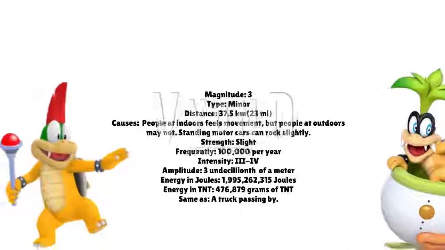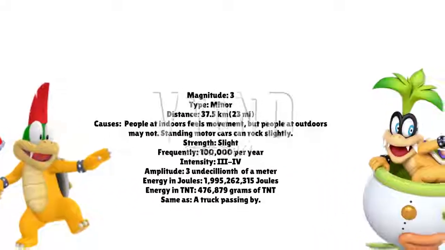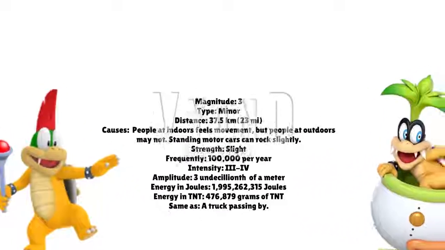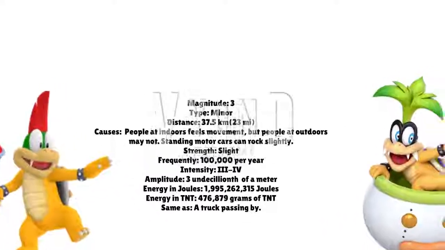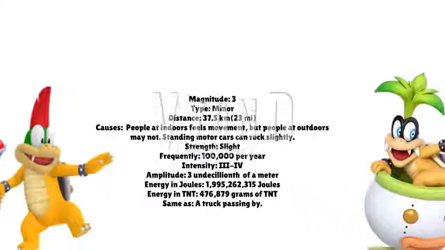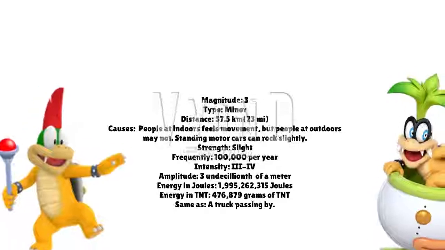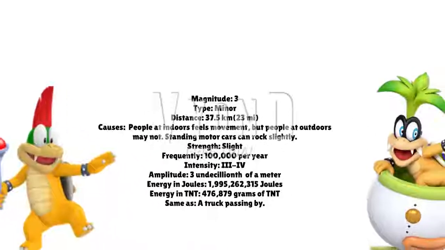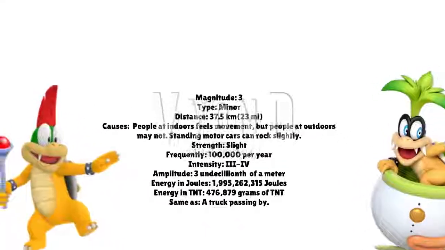The strength is slight. People indoors feel movement, but people outdoors may not. Standing motor cars can rock slightly. There are about 100,000 earthquakes per year. The amplitude is 3 undecillionth of a meter.